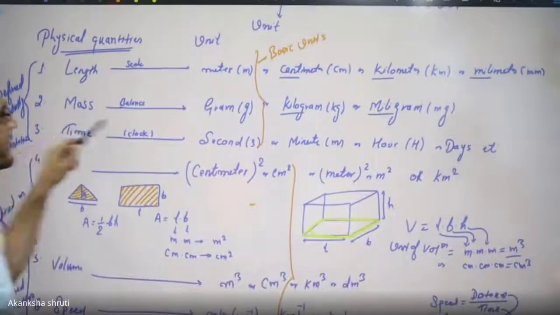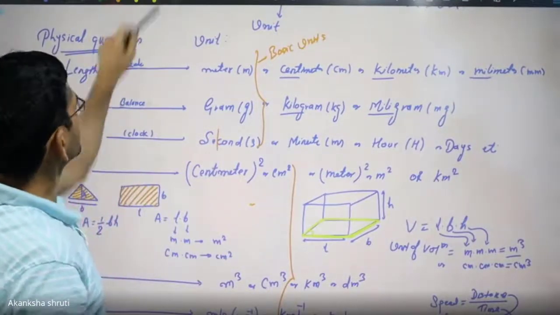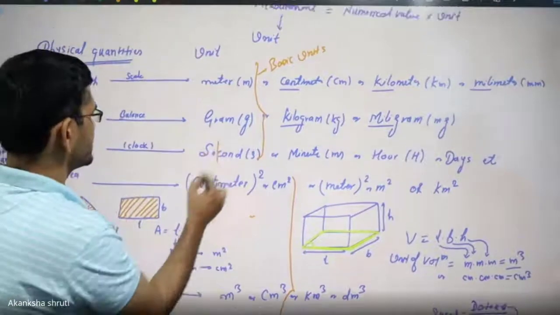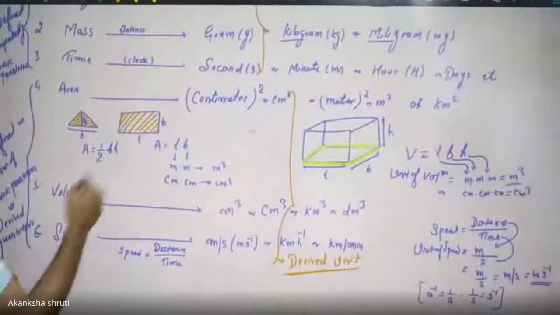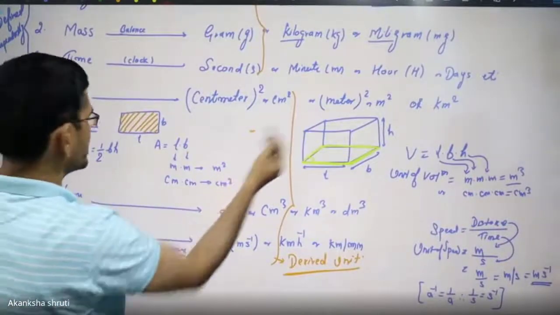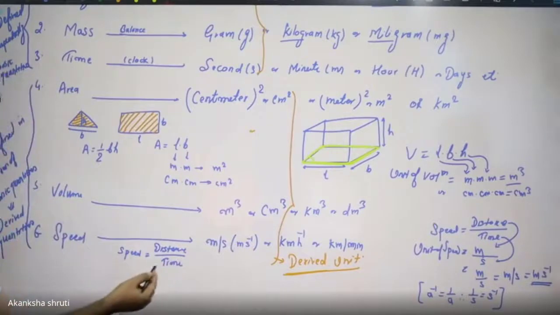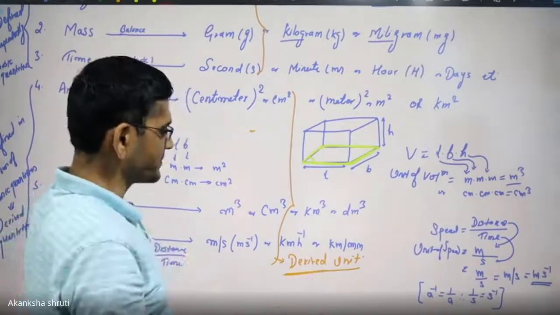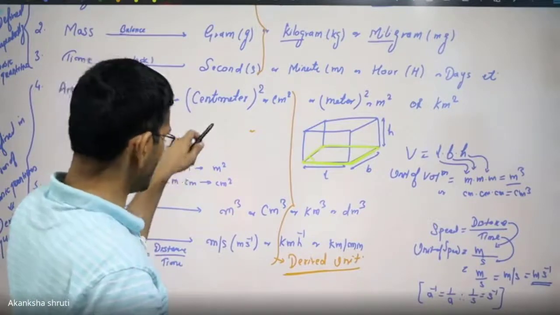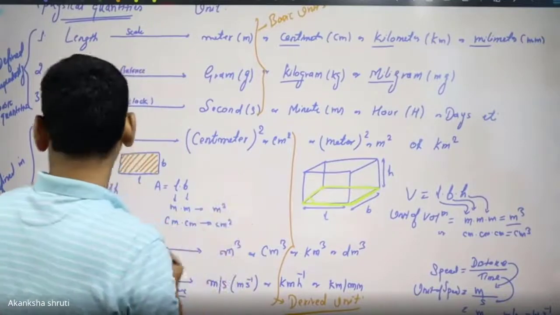The mass maybe in gram, kilogram. Time in terms of seconds. Then the area, centimeter square or meter square. Volume, centimeter cube or liter. Speed in terms of meter per second, kilometer per hour, or kilometer per minute, or meter per minute also. So these were the quantities.